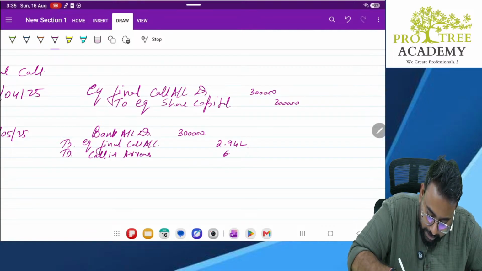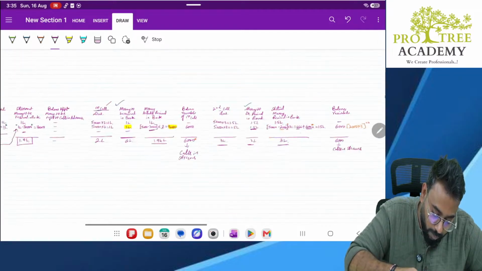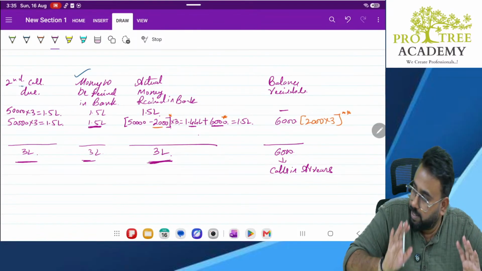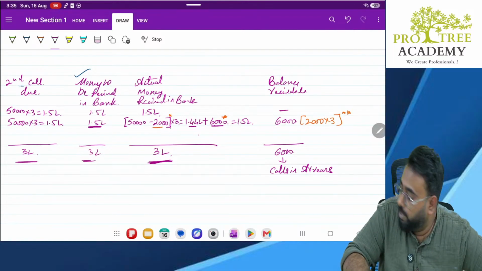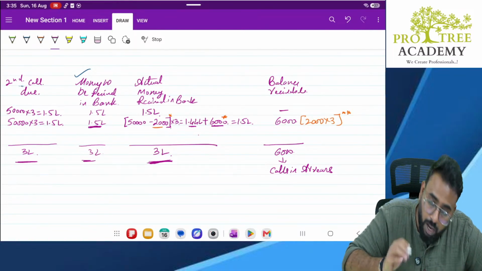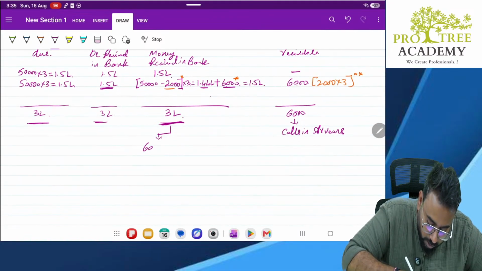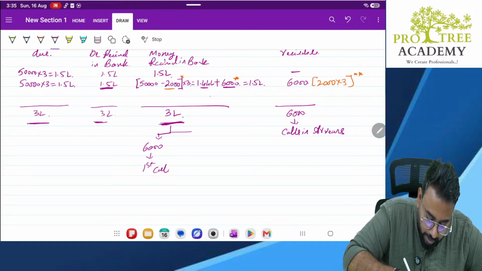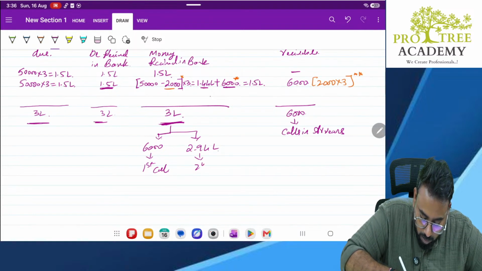Sir, what is this, sir? I didn't understand. See, understand how much money we have actually received in the bank. We received 3 lakhs, correct? Yes, sir. After second call was made, how much money was totally received? We received 3 lakhs. But out of this 3 lakhs, 6,000 belongs to first call and remaining 2.94 lakhs belongs to second call.